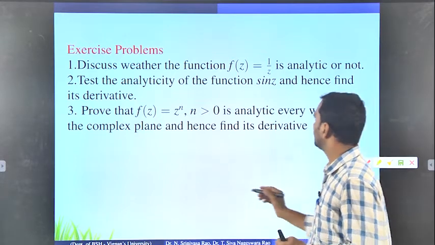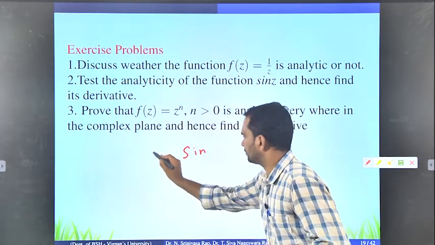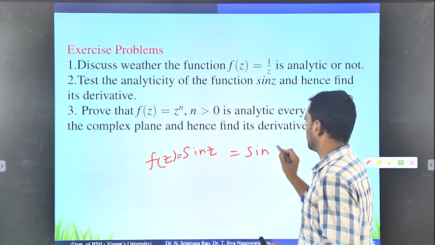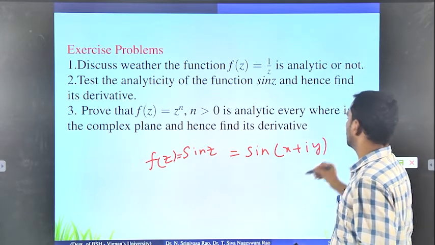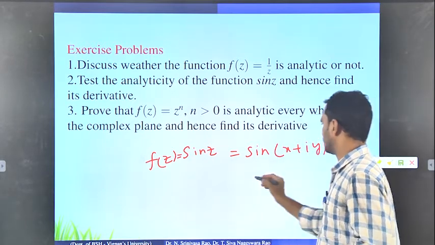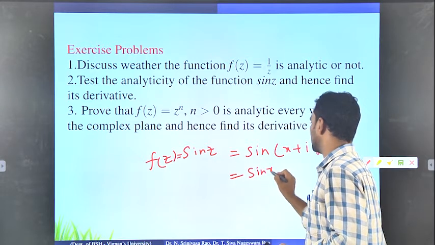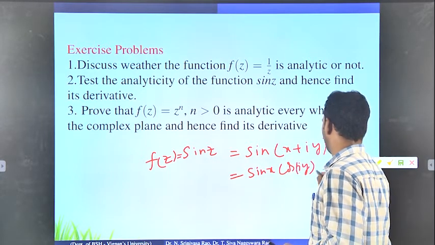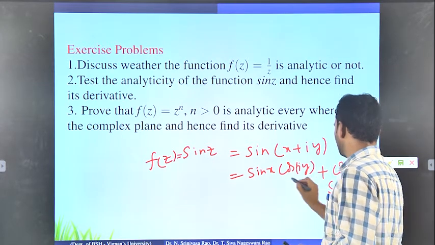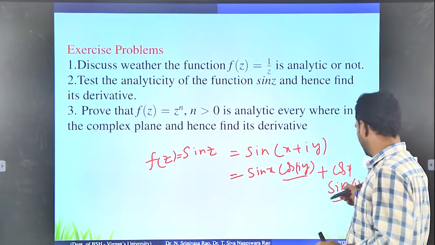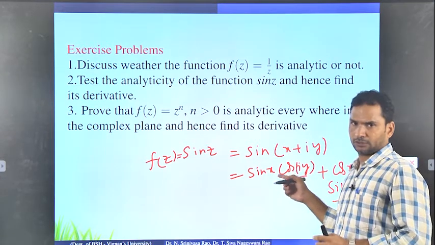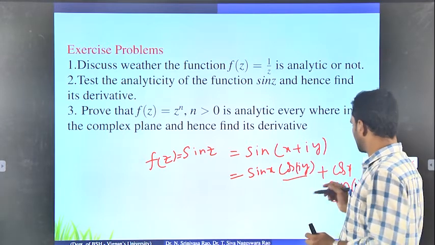Okay, so for sin z, f of z equals sin z. This can be written as sine of x plus iy, since z is x plus iy. You just make it into the sin a plus b formula: sin a cos b plus cos a sin b, so sin x cos iy plus cos x sin iy. Okay, so here you need to replace cos iy and sin iy. So just check the formulas, we know them already. If you don't know, you just check what sin iy and cos iy are.